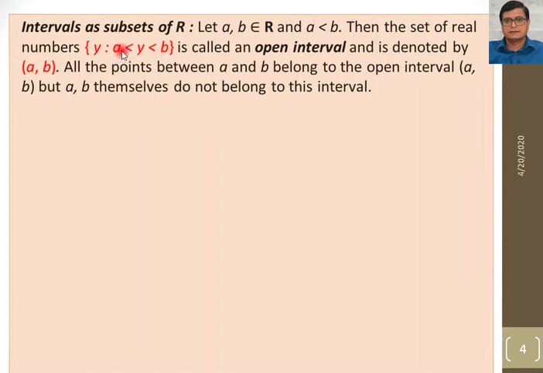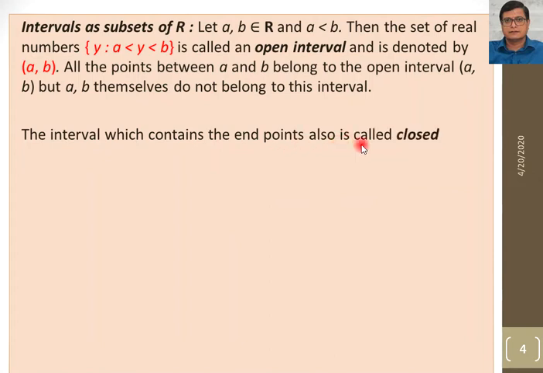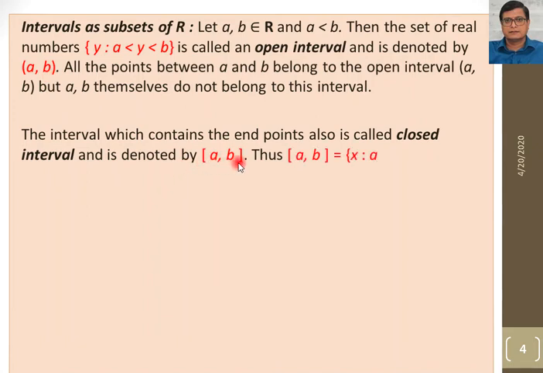It means we take all the values between A and B, but we don't take A and B in that interval. For example, the value of A is 0 and the value of B is 5. So we take all the values between 0 and 5 and we don't take 0 and 5 in that interval. This is the meaning of open interval and we use this type of small bracket. Next is the interval which contains the endpoints also, known as a closed interval, because in the open interval we are not taking the endpoints, but now we take the endpoints. So this interval is denoted by this type of square bracket.